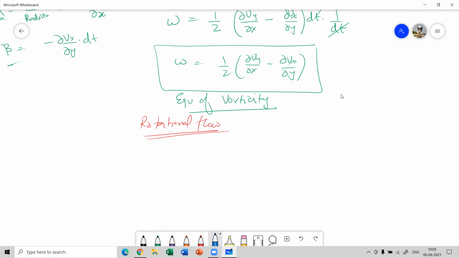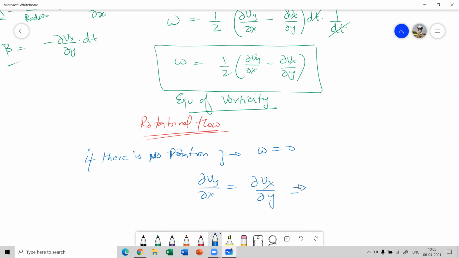And if there is no rotation, then what happens to the equation of vorticity? If there is no rotation, then omega will be 0, and the equation will be dVy by dx equal to dVx by dy, or you can say the difference is equal to 0.